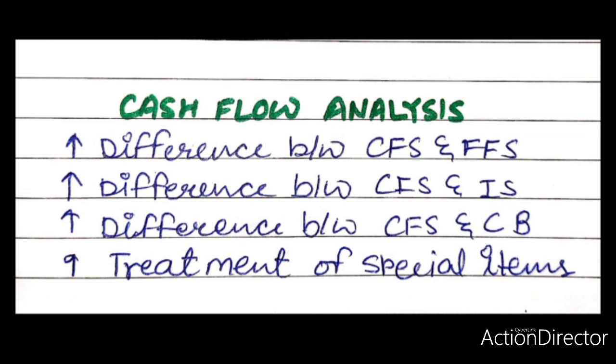This amount should be disclosed separately from cash flows from operating, investing, and financing activities. Extraordinary items. The cash flows associated with extraordinary items such as bad debts recovered, claims from insurance companies, winning of a lottery or a lawsuit, etc., are disclosed separately as arising from operating, investing, and financing activities.